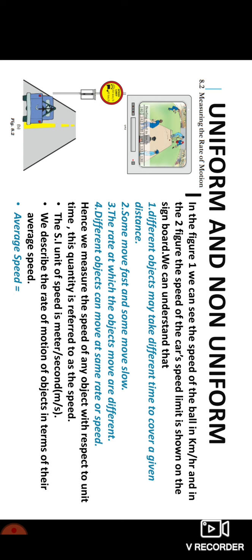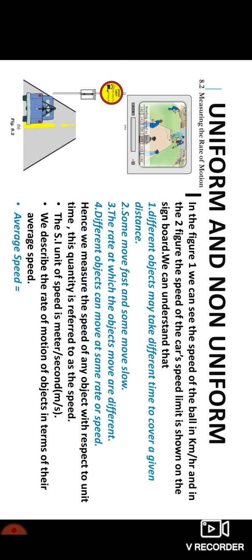Hence, we describe the rate of motion of such objects in terms of their average speed. We use the term average speed to describe the motion of objects which are in non-uniform motion. The SI unit of speed is meter per second. You all have studied it. So, we describe the rate of motion of objects in non-uniform motion by using average speed.